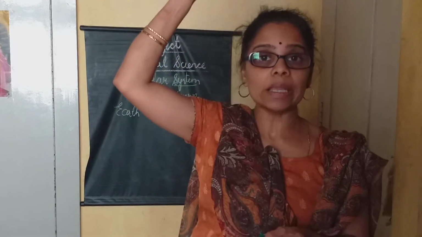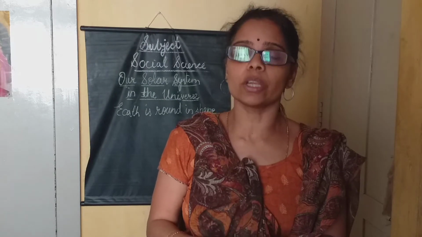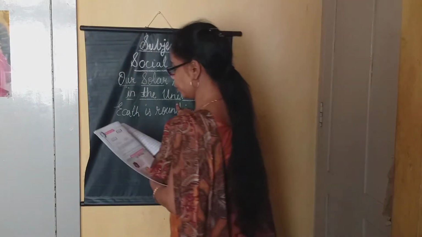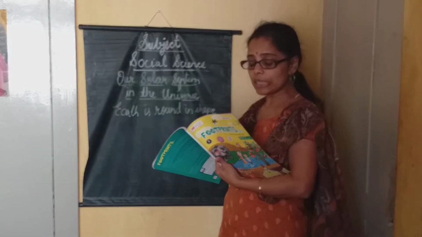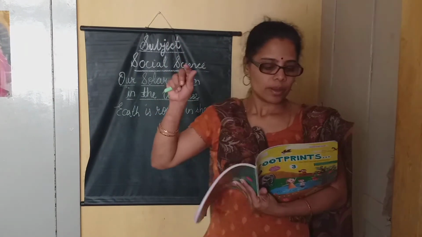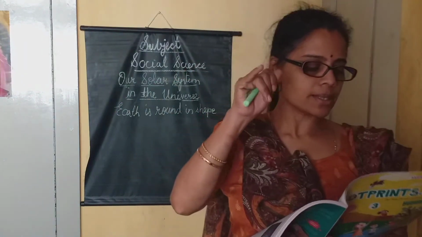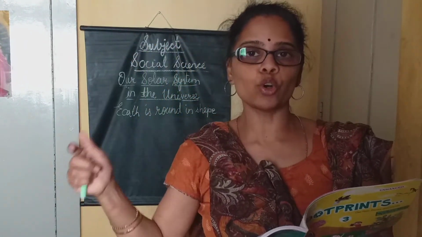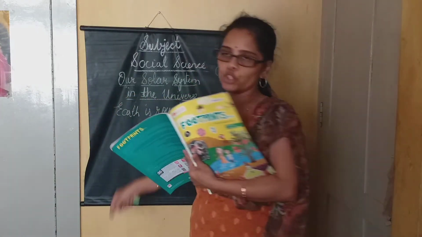So, usually the stars twinkle only at the night. It can be seen only at the night times. Now, in the universe, you have different kinds of planets also. Stars, then sun, you can also see planets, satellites, moon, all these come under the universe.